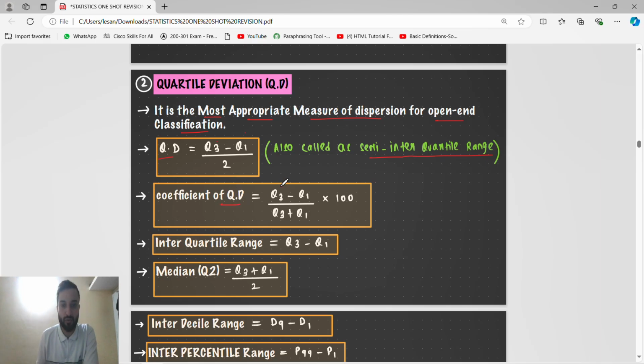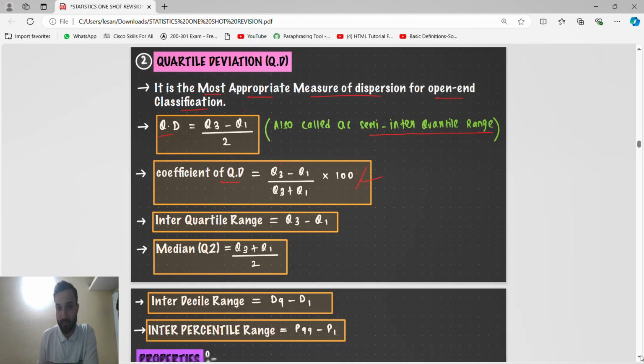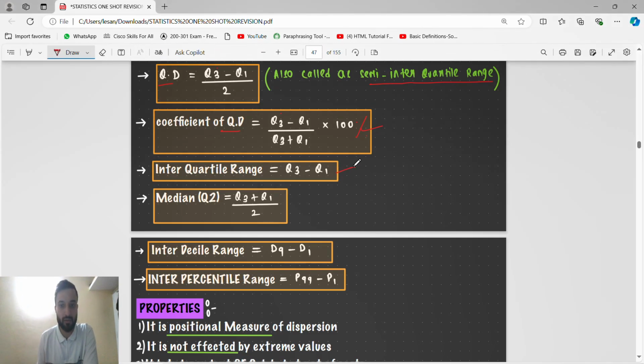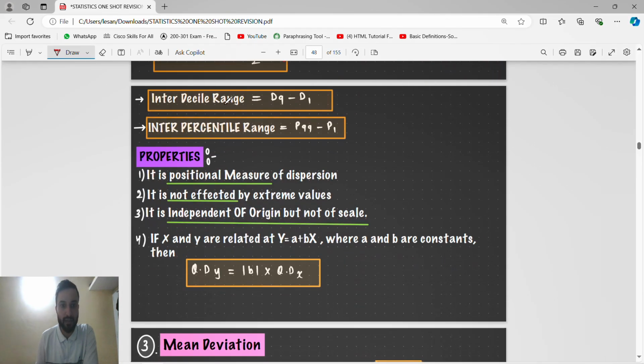Coefficient of quartile deviation is Q3 minus Q1 by Q3 plus Q1 into 100. So into 100 means coefficient is in percentage, but we have to see the options. Sometimes in the options they will not talk about percentage, so don't get confused. Interquartile range is Q3 minus Q1. Semi-interquartile means Q3 minus Q1 by 2. Median, if it is a quartile and they talk about median, it is Q2. The formula of median is Q3 plus Q1 by 2. Interdecile range is D9 minus D1. Interpercentile range is P99 minus P1.